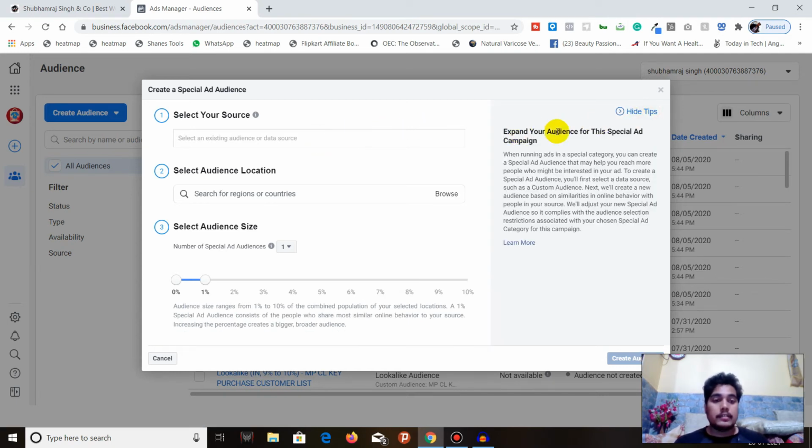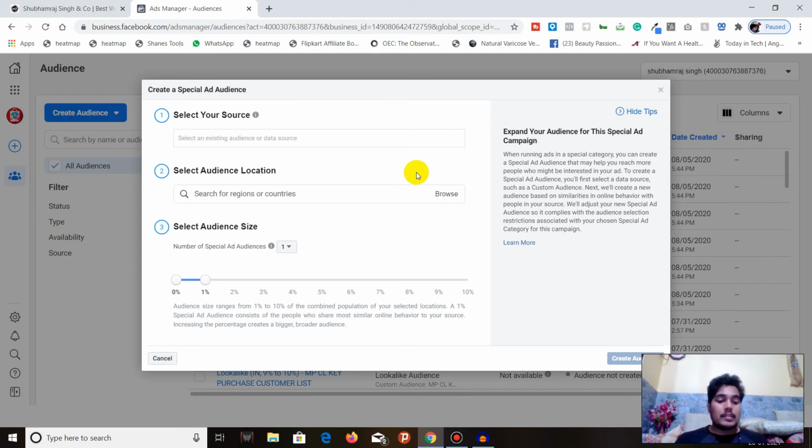So we can see it here. Tips: expand your audience for this special ad campaign. When running an ad in a special category, you can create a special ad audience that may help you reach more people who might be interested in your ad. To create a special ad audience, you will first select a data source such as a custom audience. Next, we will create a new audience based on similarities in online behavior with people in your source. We will adjust your new special ad audience so it complies with the audience selection restrictions associated with your chosen special ad category for this campaign.